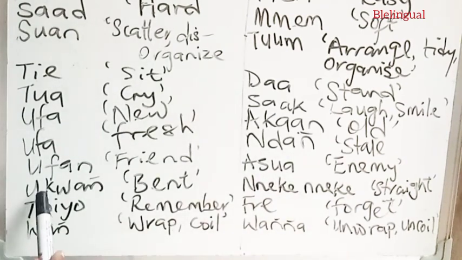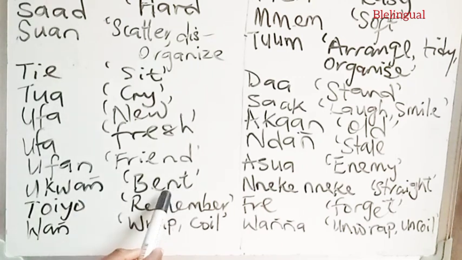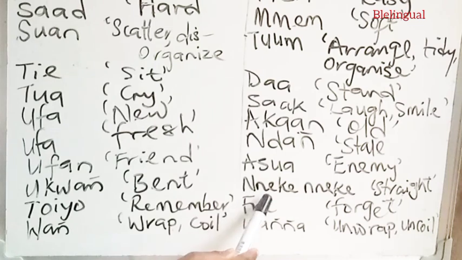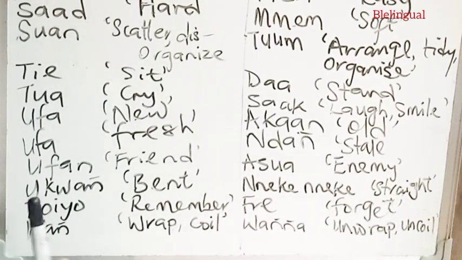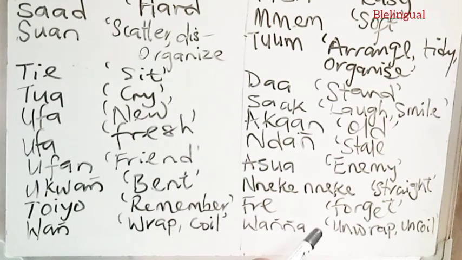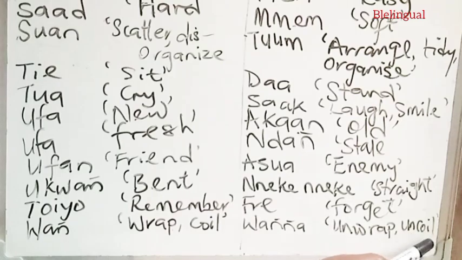We have the word ukwang. Some dialects have it as kwanga, to mean bent, and the opposite neke, to mean straight. We have the word toyo, to mean remember, and the opposite fre, that means to forget. We have the word wang, to mean wrap or coil, and the opposite wanga, to mean unwrap or uncoil.